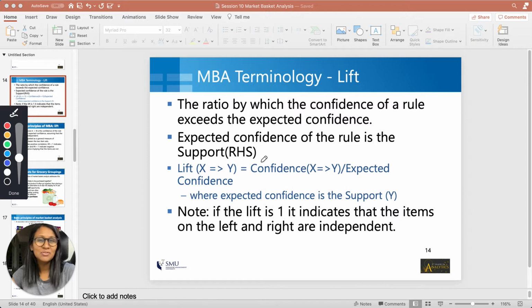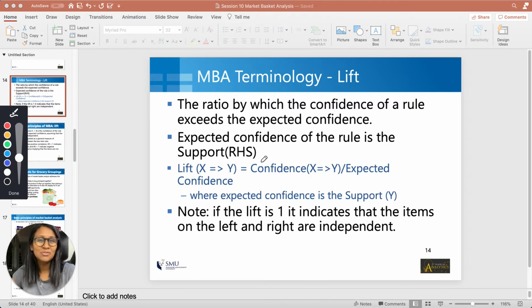So everyone knows by now how to calculate the support of an item or support of an item set or the support of a rule. So here what we're saying is that expected confidence is the support of the right hand side of the rule. So in our example, the expected confidence of flour and sugar implies eggs is simply the proportion of transactions which contain eggs.